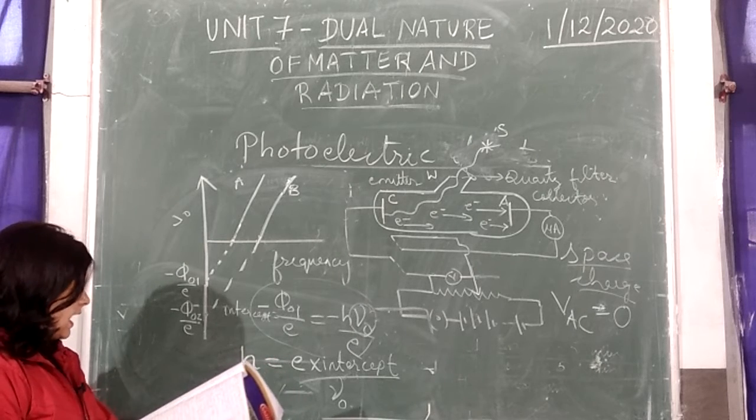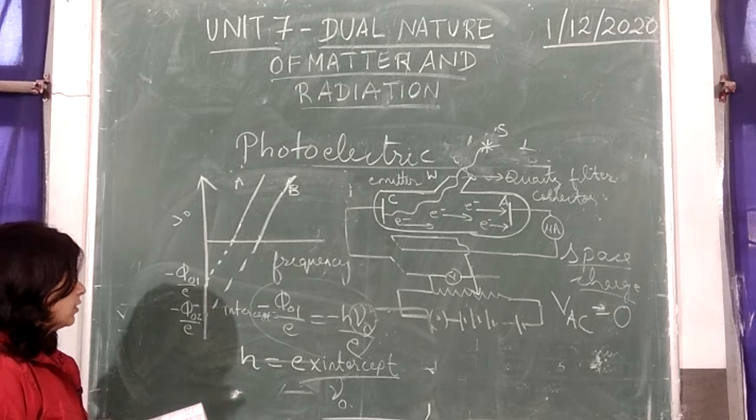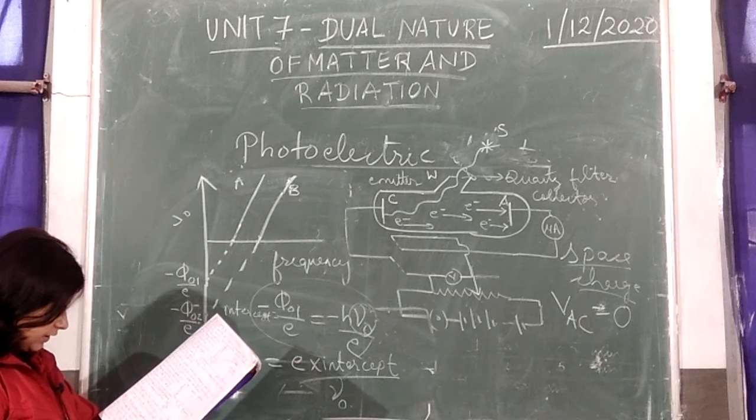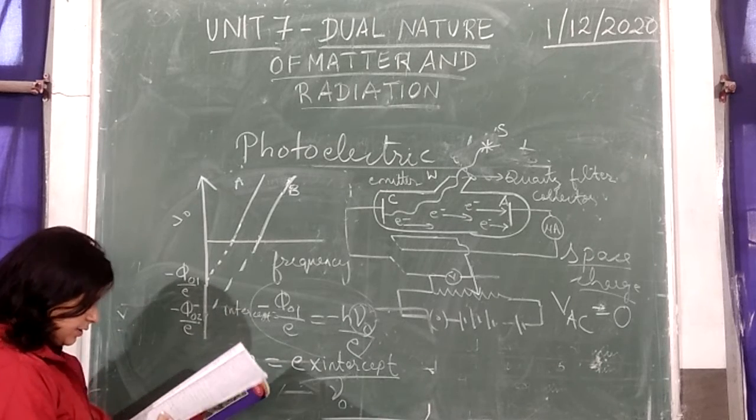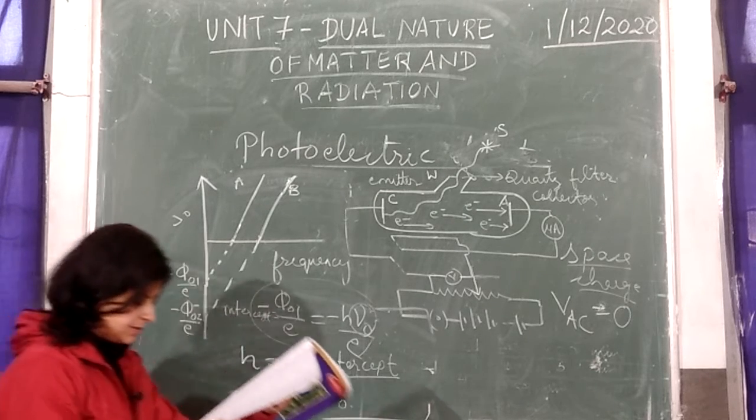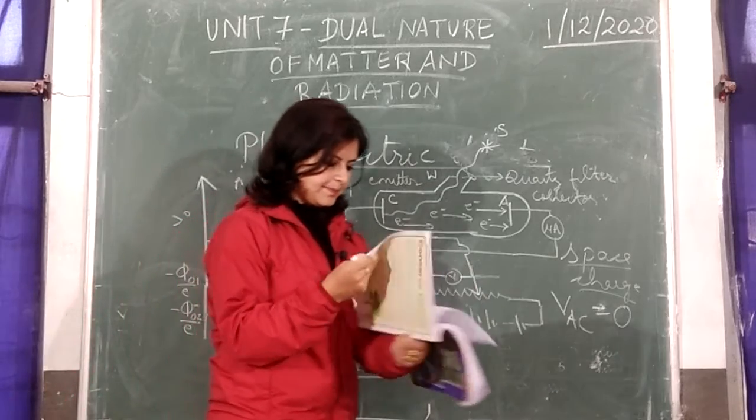And with the help of this, you can also find out the work function. Work function is equal to e into the intercept on the potential axis.